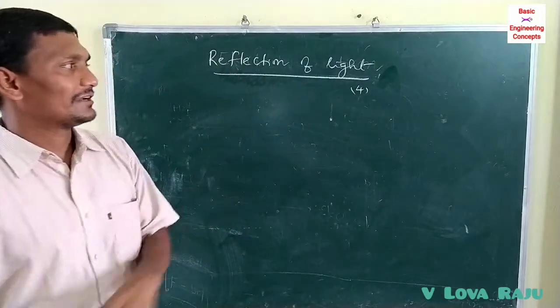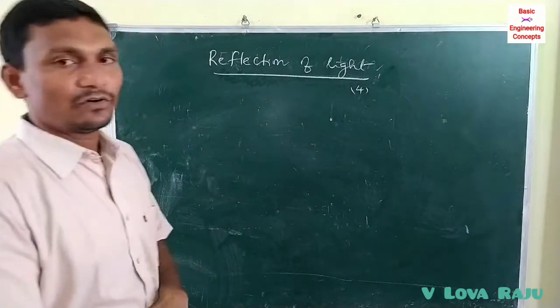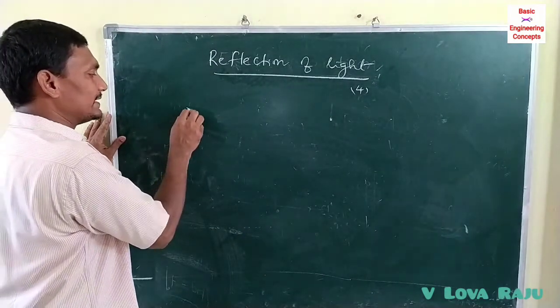Now we discuss the reflection of light. The weightage of reflection of light in Polyset 2 is 4 marks. First, light exhibits basic properties here.